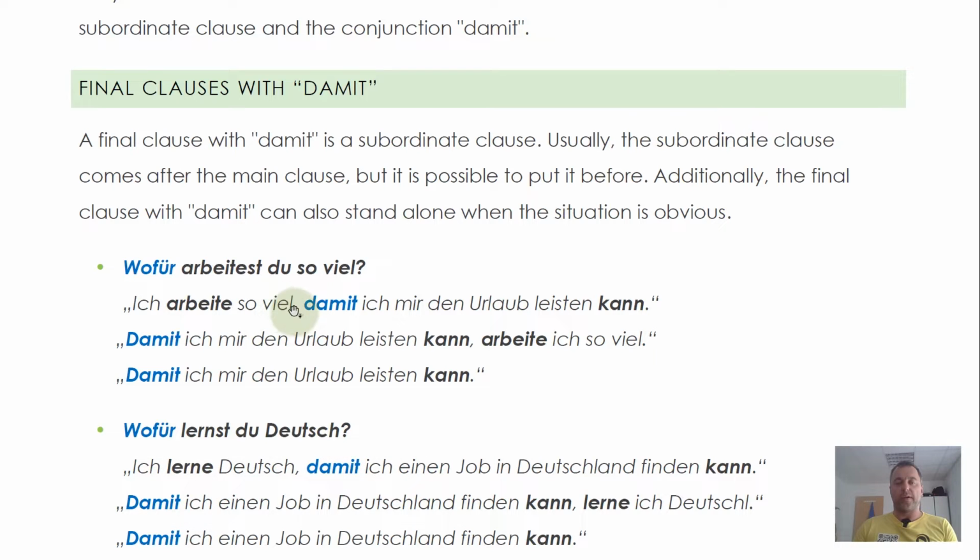Which way around? If you put the main clause or the subordinate clause first, there's no real difference here, depending on what you want to emphasize a little bit more. What you can do is also to keep the subordinate clause alone, because the situation here is obvious, because we have a question. Damit ich mir den Urlaub leisten kann, so that I can afford this vacation. Here, you don't really have to repeat the question, because that's what the main clause is doing. This is normal. We can do this always. When answering a question, we can answer with the subordinate clause only.